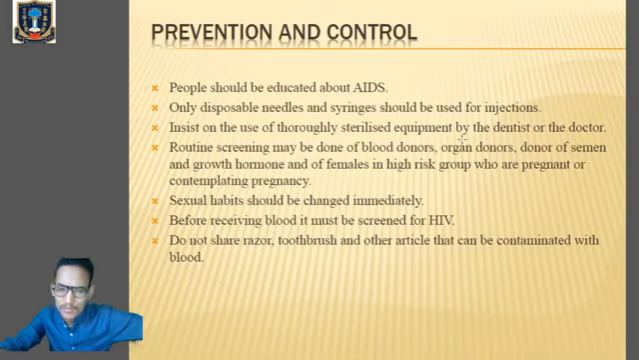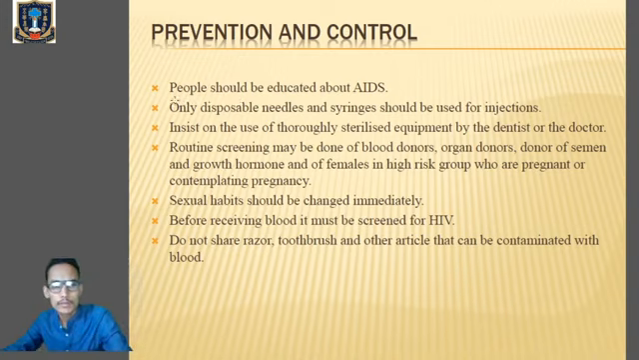Now we'll go with the prevention, how to prevent and how to control the disease. First one, there should be mass education among the people, so people should be educated about HIV/AIDS, right? Number two, only disposable needles and syringes should be used for injections. You know what we mean by disposable? Once they are used, they cannot be used again and again. So those types of needles and syringes need to be used. Insist on the use of thoroughly sterilized equipment by the dentist or the doctor. That means any equipment which is being used by the medical practitioner has to be thoroughly sterilized.